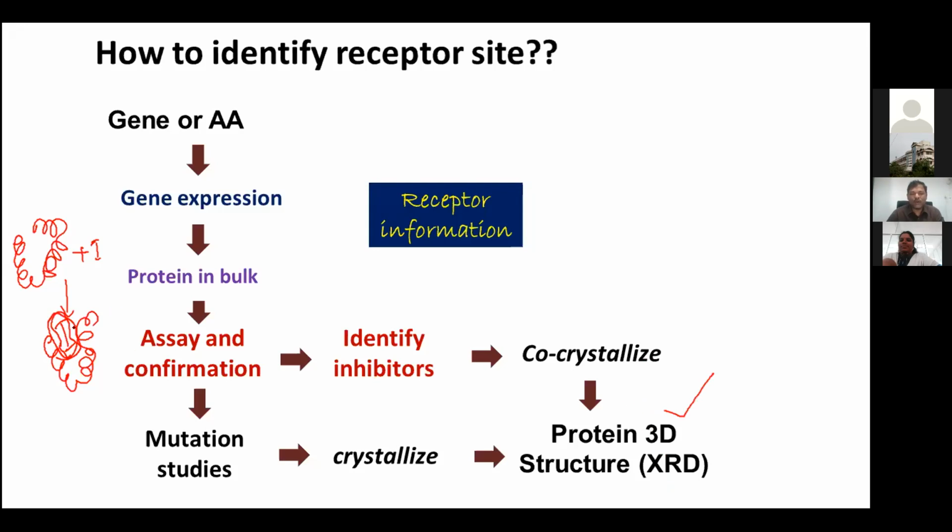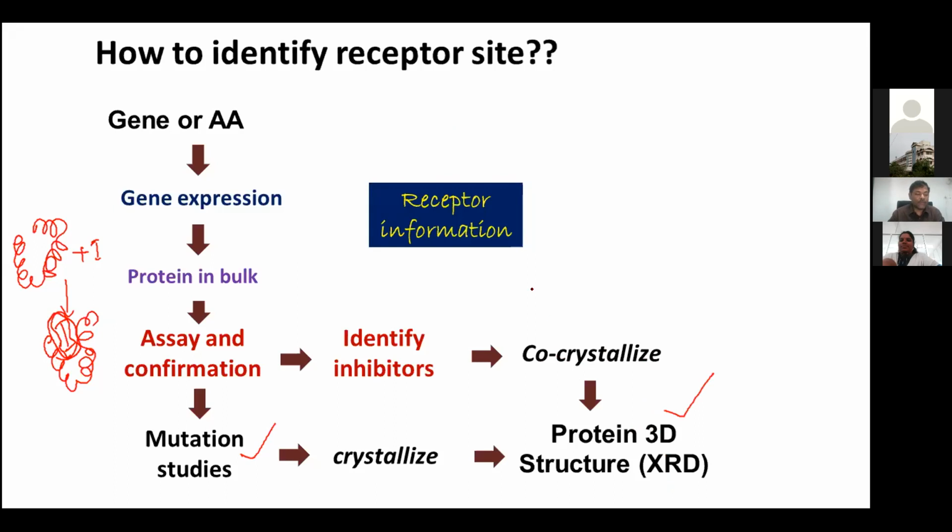Or through mutation studies you can find the probable region where the active pocket can be, because all the time proteins cannot be crystallized. Transmembrane proteins like GPCRs cannot be crystallized.